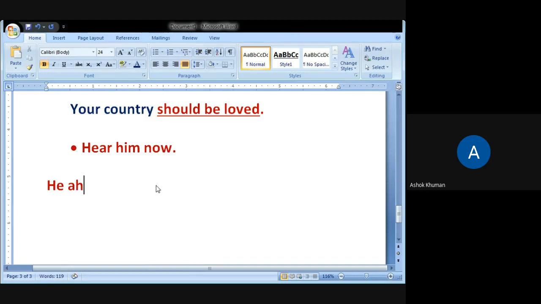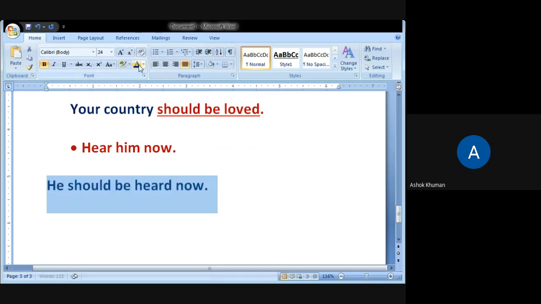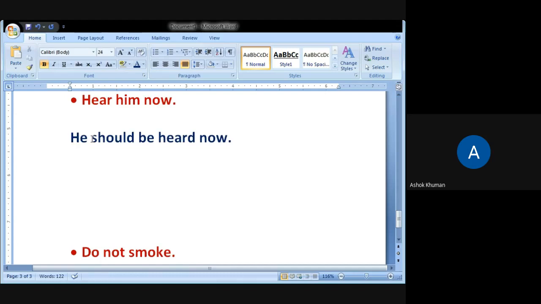Rina, very good. He should be heard. V3 now. Very good. Anirudh Singh, very good. Yes. So this is how suggestions are turned into passive. Subject plus should be plus V3. Now if you find these sentences yourself and practice, you will remember them more easily.